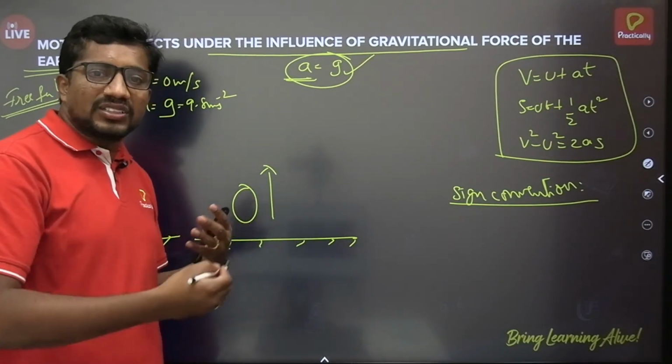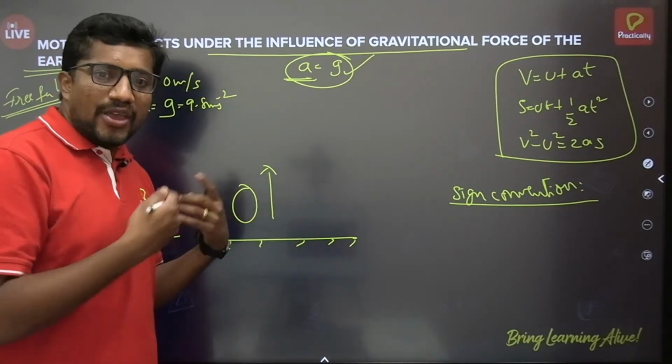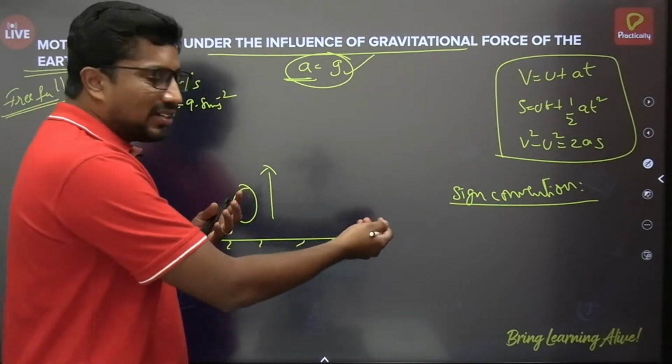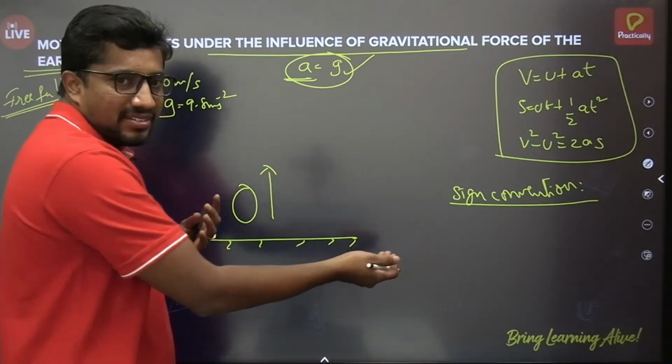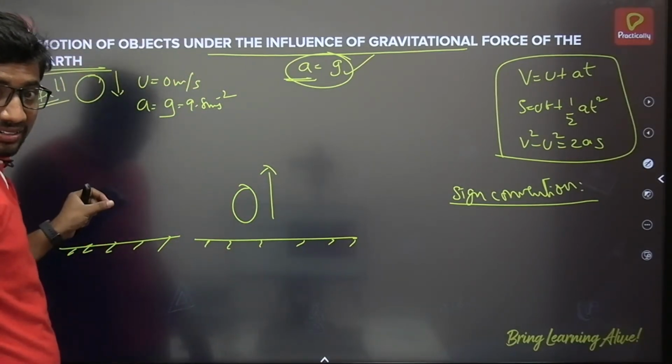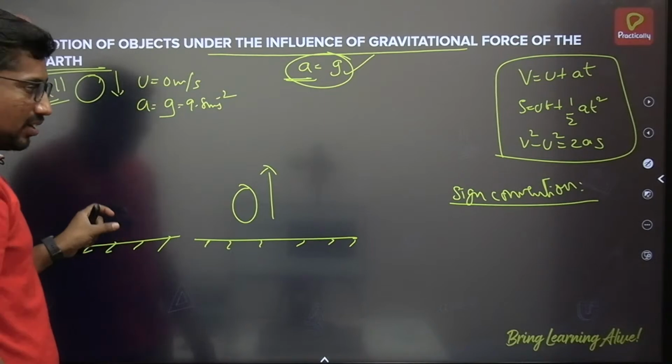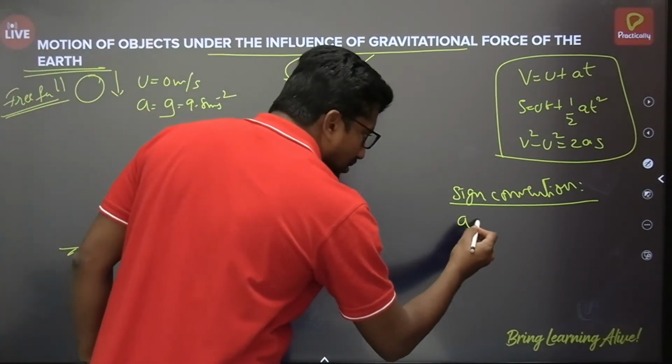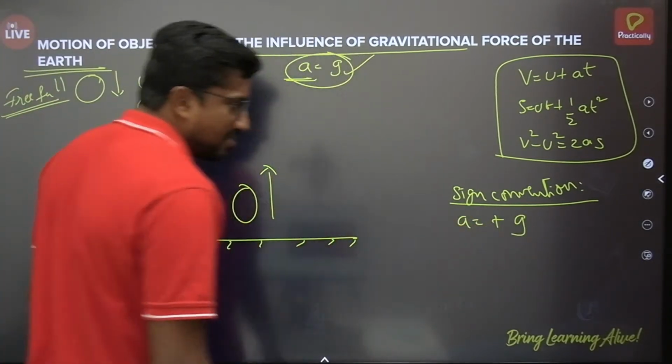So it depends on their conventional choice. I feel convenient in one certain type, and I will consider this: if an object is traveling in the downward direction, I will take acceleration due to gravity as plus g meter per second square.